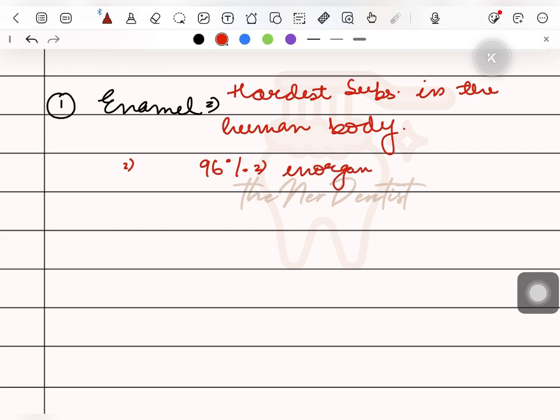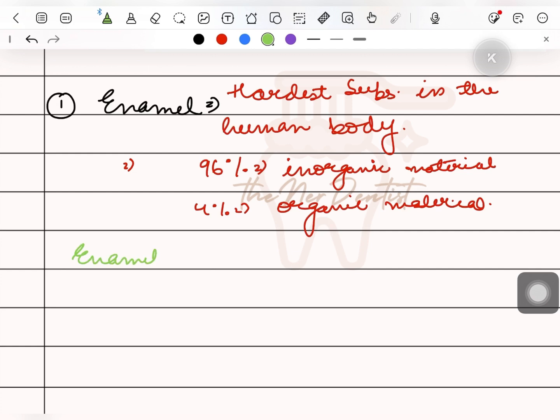Therefore, it is so brittle. Even though it is the hardest part in the human body, it is very brittle. And 4% is the organic material. Enamel is only present in the crown, and enamel is not seen in the root.